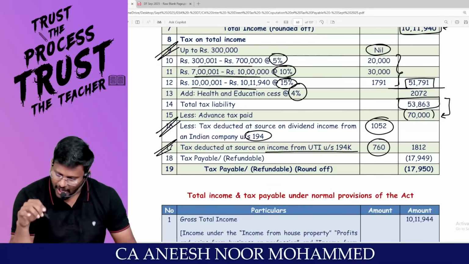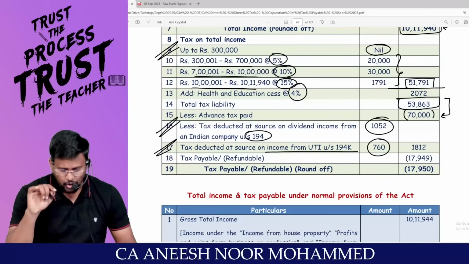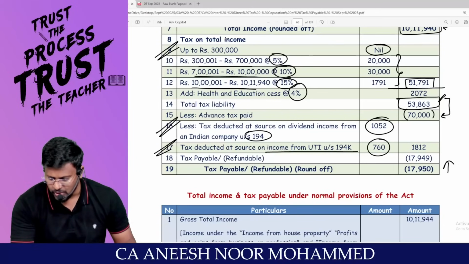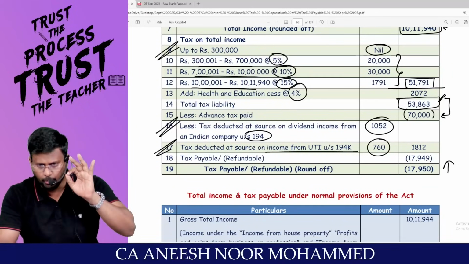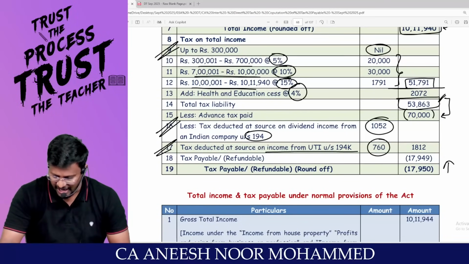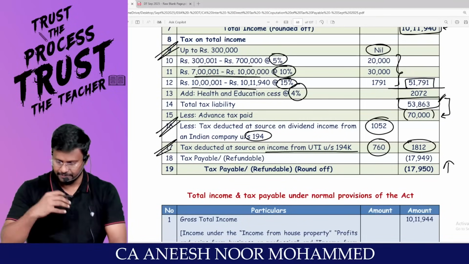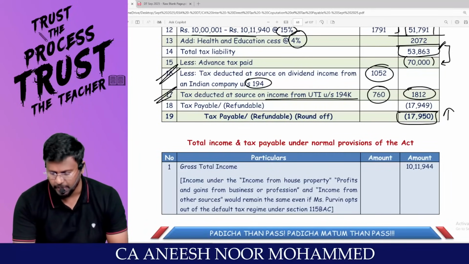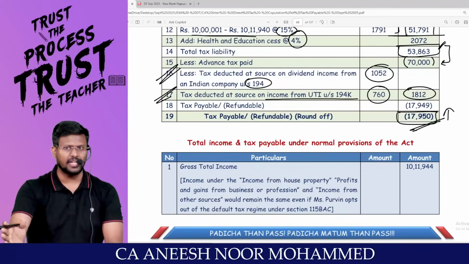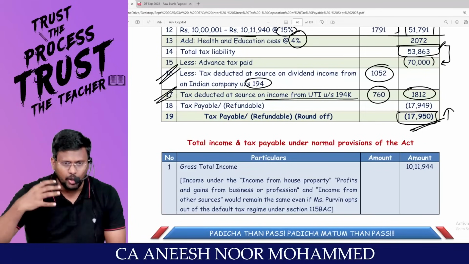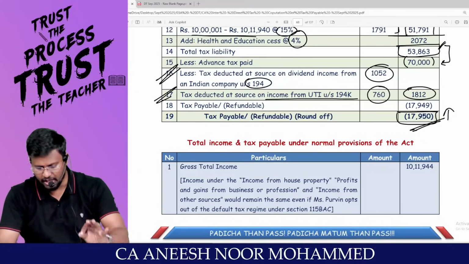Sir, already I'm having a refund, sir. If TDS is also deducted, my refund will be more. So already 53,863 is the amount I am liable to pay. I already paid an advance tax of 70,000. Sir, in addition to that, I have TDS that has been deducted. So the total tax payable will be 17,950. That means if I am going through the default tax regime, I am entitled to get a refund of 17,950.